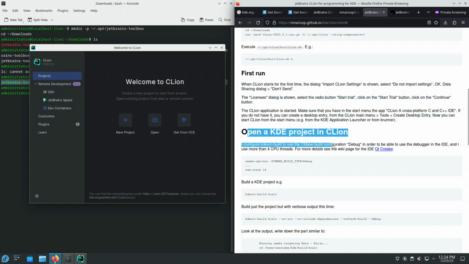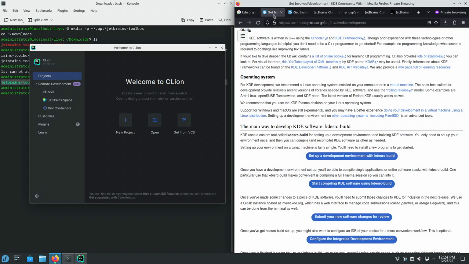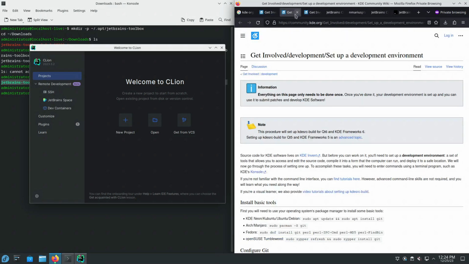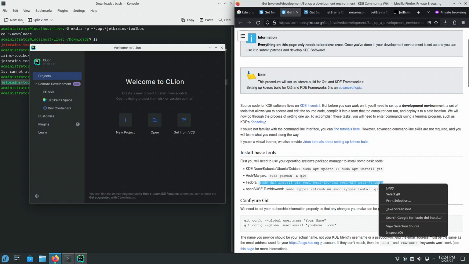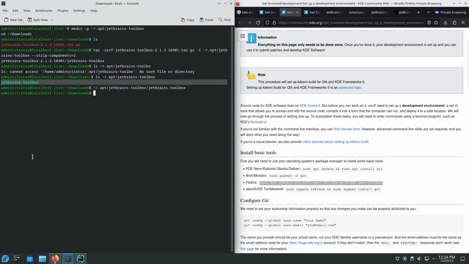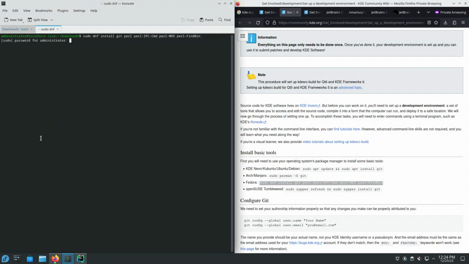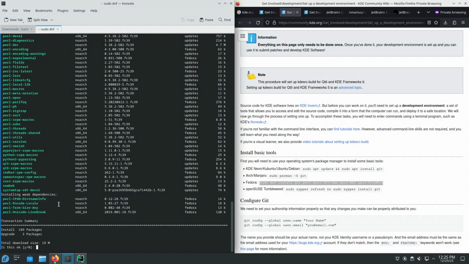Next up, we'll need to set up kdesrc-build and build some projects. Let's go there. Get involved, set up development environment. We're on Fedora, so let's run this. Let's have a new tab, Ctrl-Shift-D, Ctrl-Shift-V. Okay, this is okay. Let's install.